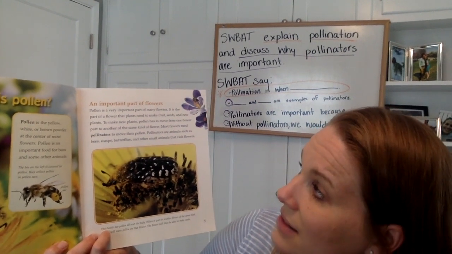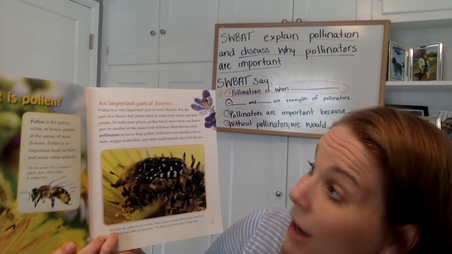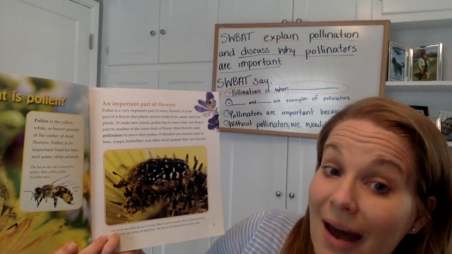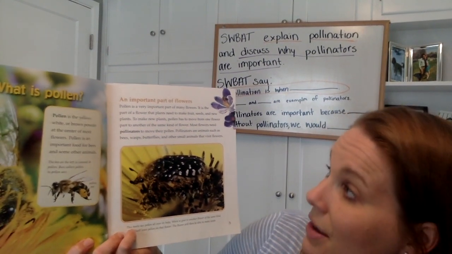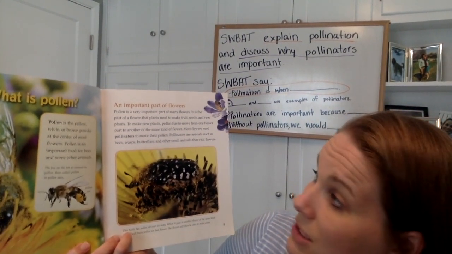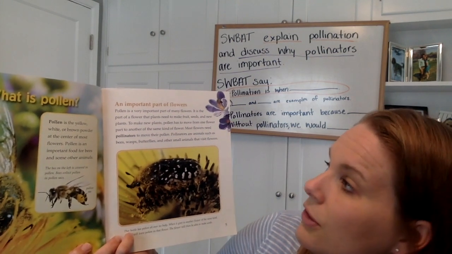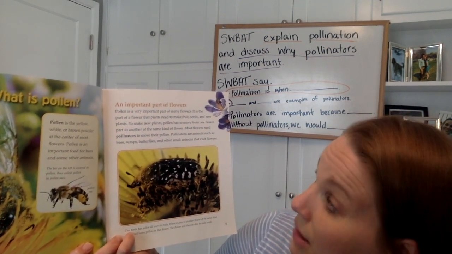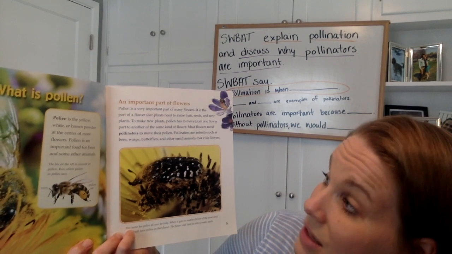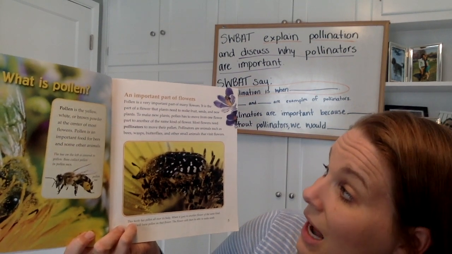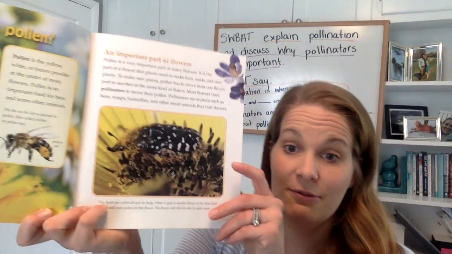To make new plants, pollen has to move from one flower part to another of the same type of flower. Most flowers need pollinators to move the pollen. Pollinators are animals such as bees, wasps, butterflies, and other small animals that visit flowers.